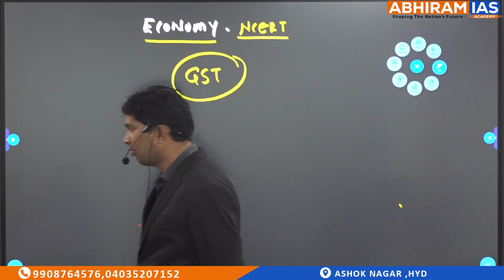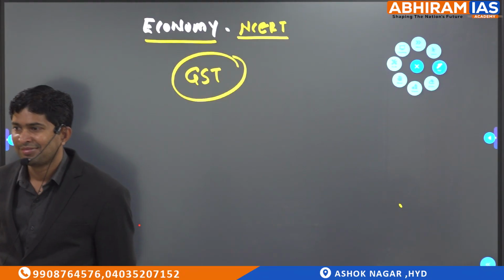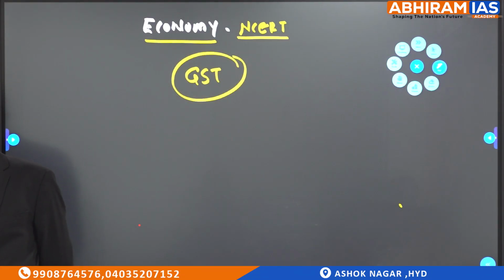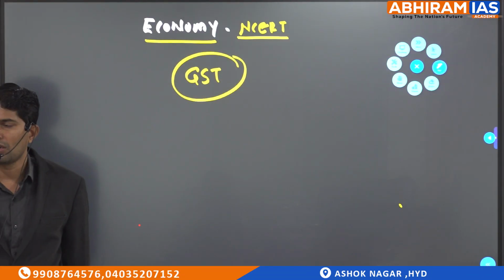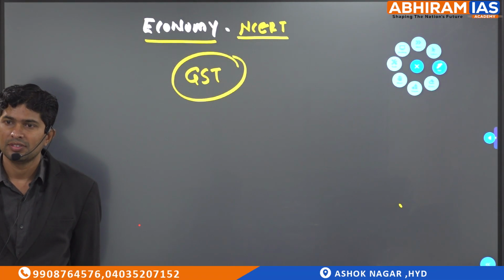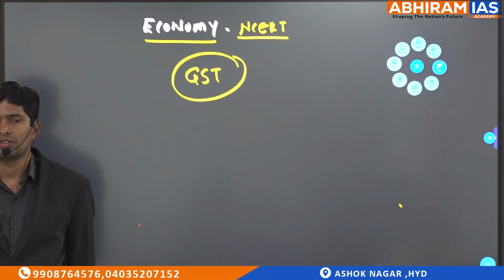Only central government. Why, sir? Customs duty is collected by whom, dear? Only the Centre. So countervailing duty and anti-dumping duty are nothing but one type of customs duty only.